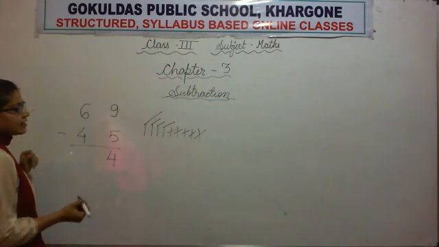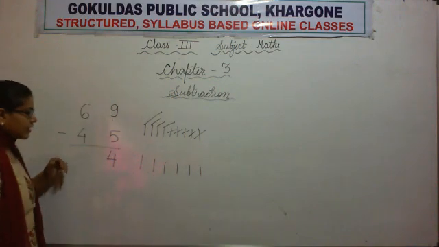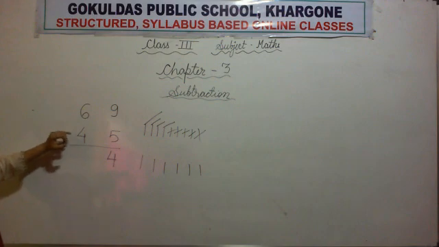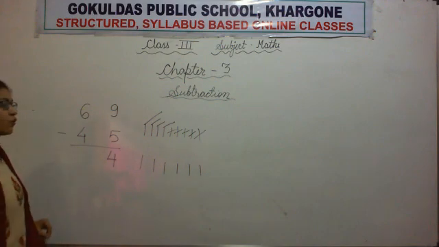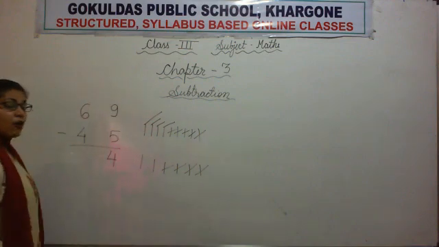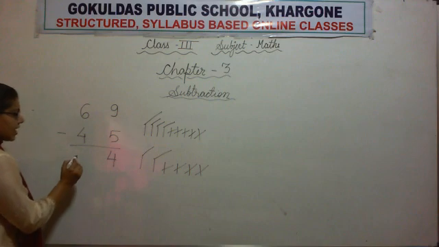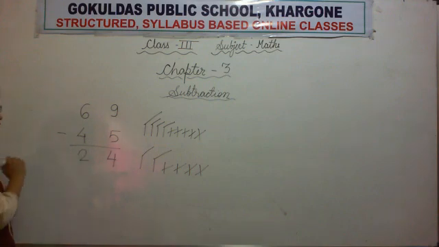Okay. Now 6. So first of all we will draw 6 sticks. Minus 4. So what we will do? We will cancel 4 sticks. Now let's count how many left. 1 and 2. 2 sticks are left. So we will write number 2. So the difference is 24.